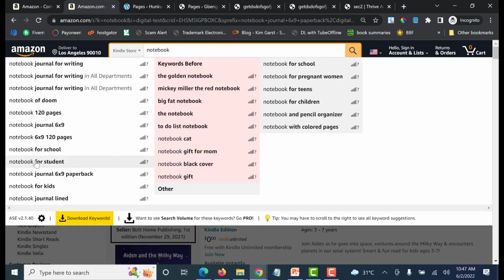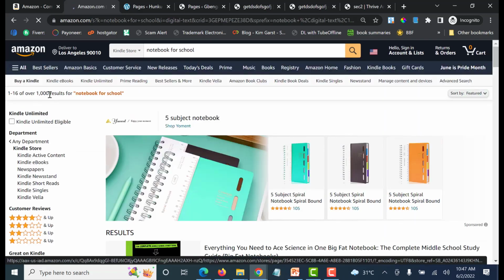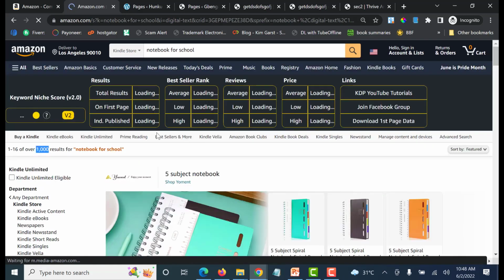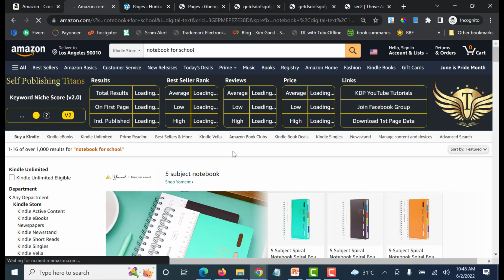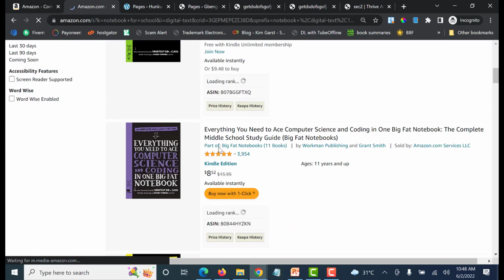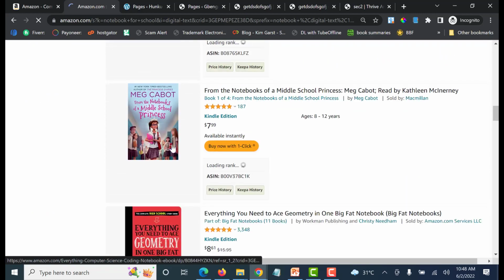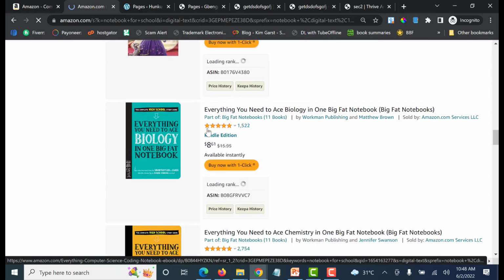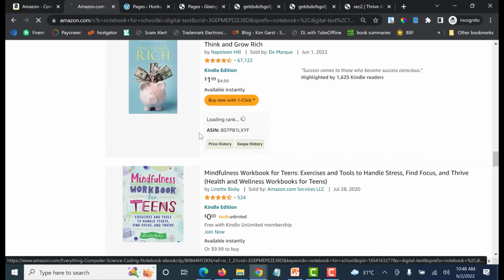Notebook for students. Okay, let me go for notebook for school. Okay, 100. You see, for people that think research is really hard, see, this is 1,000. It's not very competitive. And if you now start searching, you'll say, oh, these guys are really dominating this notebook niche. They are all over.